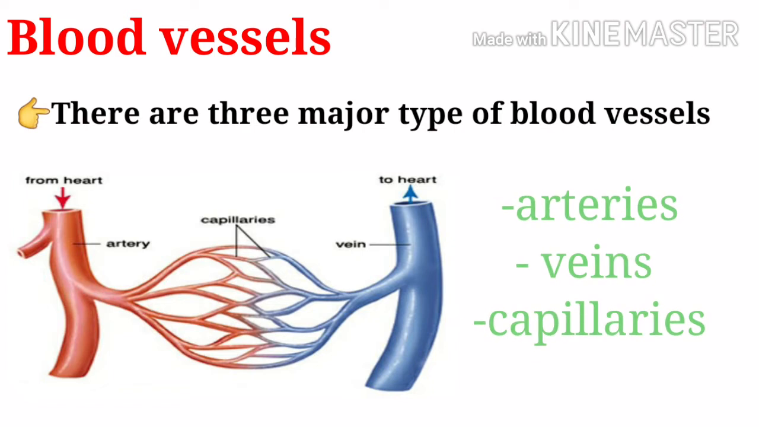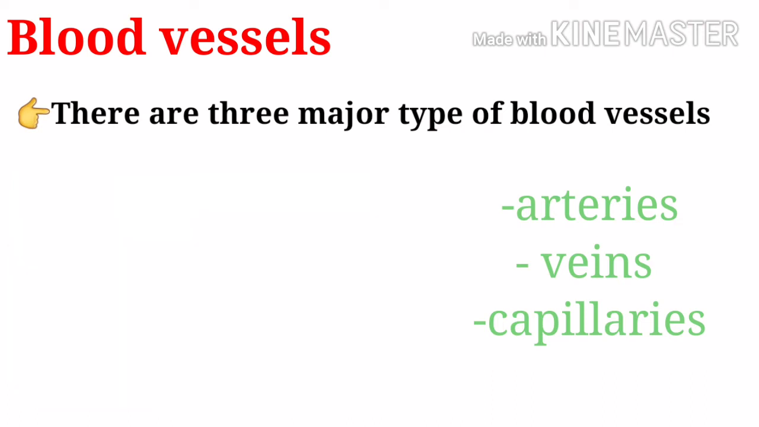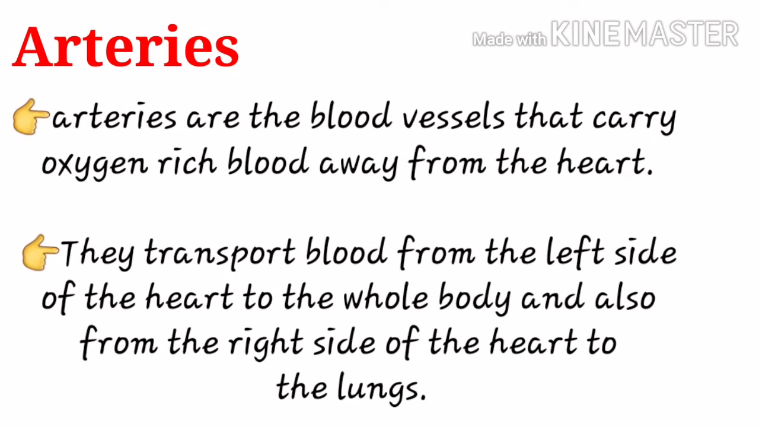There are three major types of blood vessels: arteries, veins and capillaries. Arteries are the blood vessels that carry oxygen-rich blood away from the heart. They transport blood from the left side of the heart to the whole body and also from the right side of the heart to the lungs.